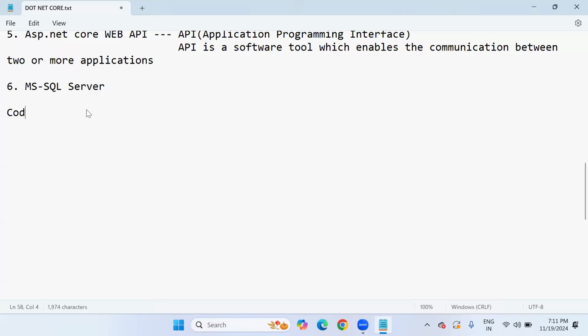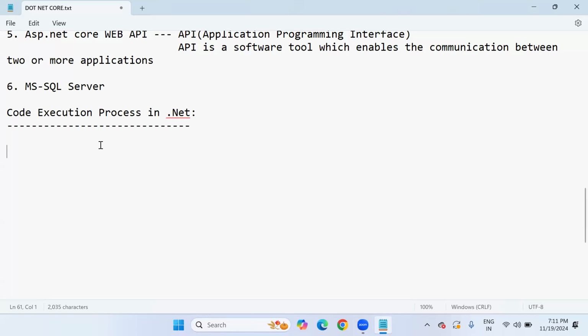So listen carefully. Code execution process in .NET. Let me explain the code execution process in .NET. See, first of all, if you write a program in C#.NET language, because our language is C#.NET.